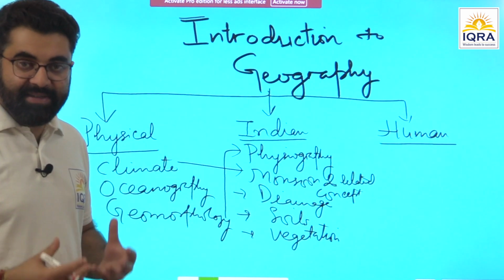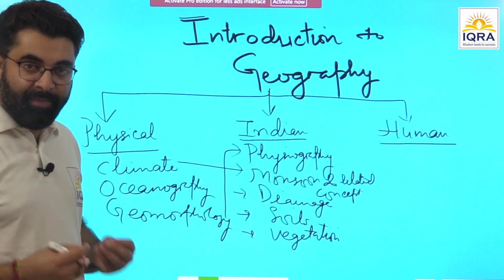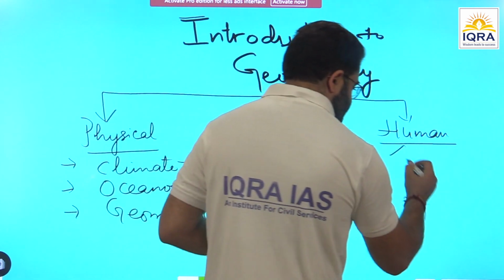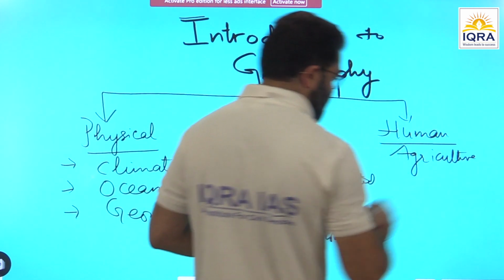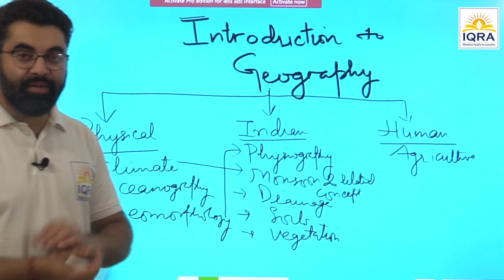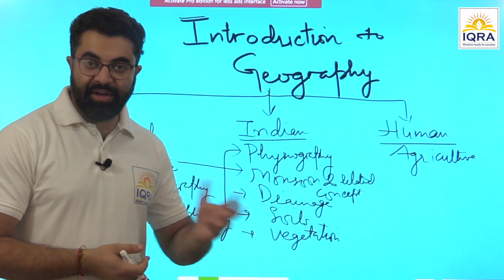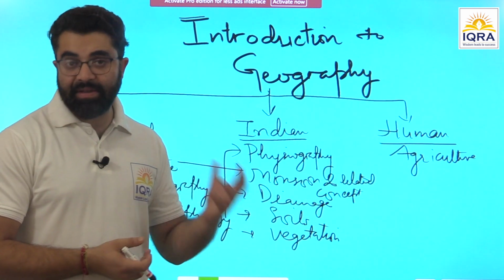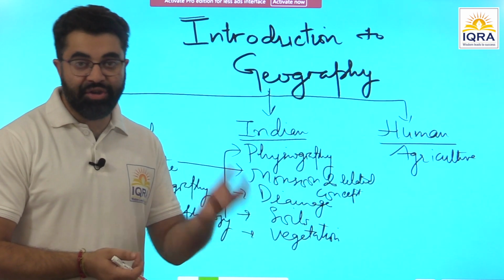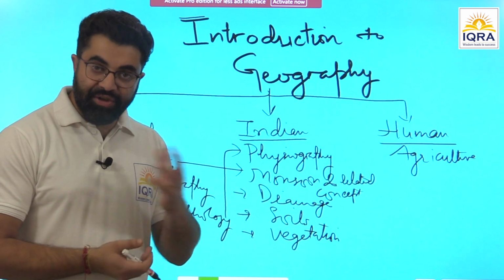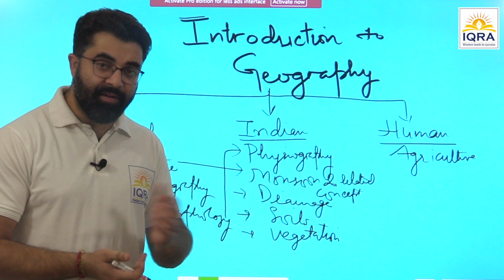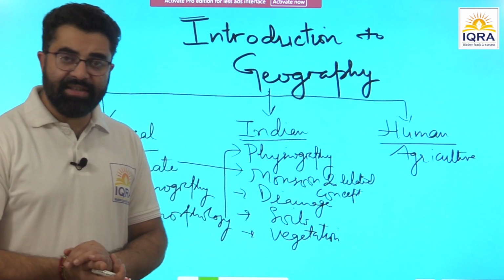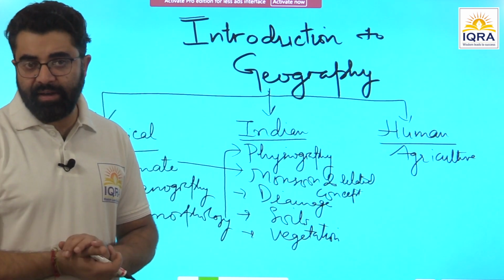And one of the earliest activities of man is agriculture. So we are going to discuss agriculture. First, a brief classification of agriculture of the world: what is plantation agriculture, what is subsistence agriculture with paddy domination and without paddy domination, commercial livestock raising, commercial dairy farming, truck farming, such standard terms seen in different parts of the world.